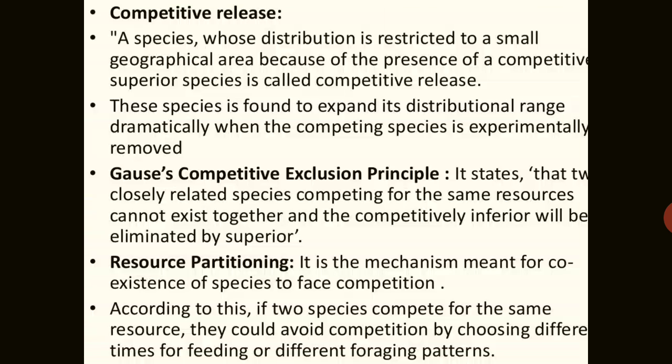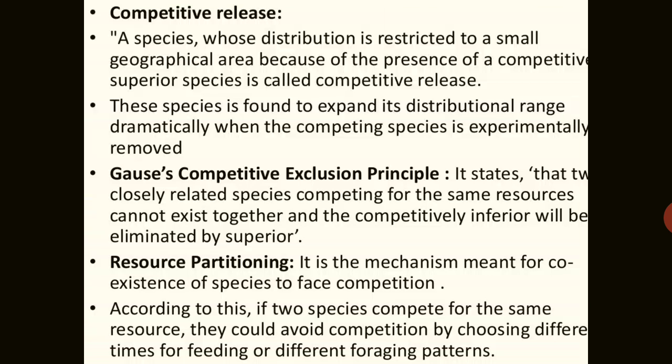If one species is removed, the other will dramatically increase in number. So Gause's competitive exclusion principle is fulfilled here. That principle states that two closely related species competing for the same resources cannot exist together, and the competitively inferior one will be eliminated by the superior species.